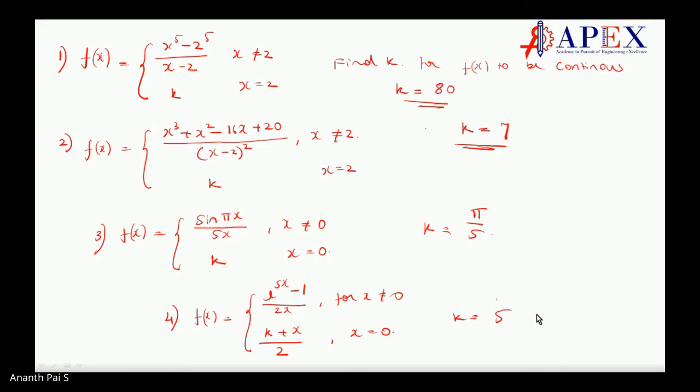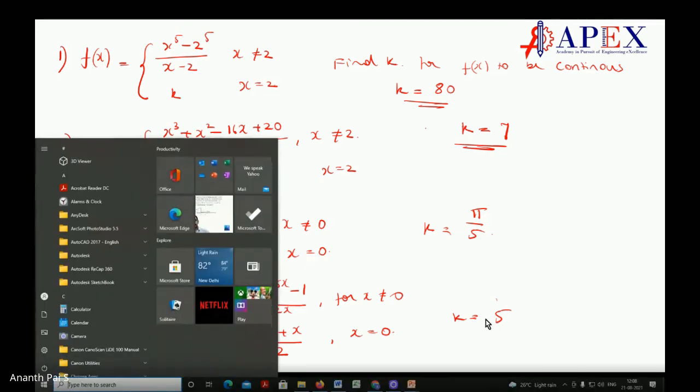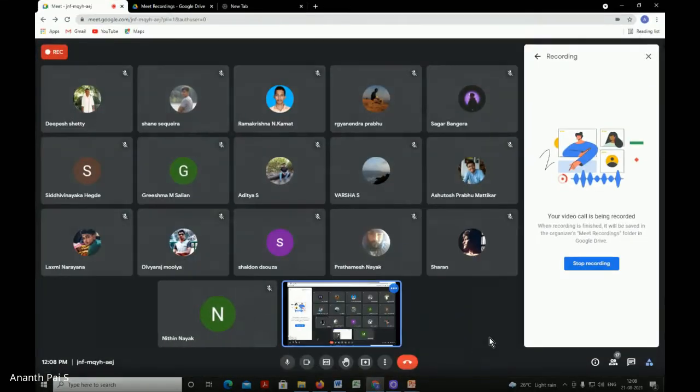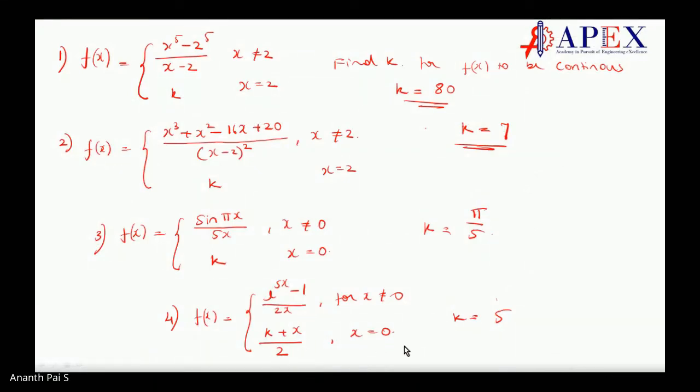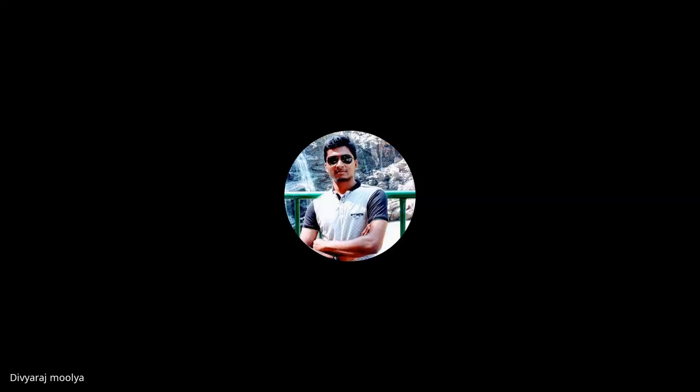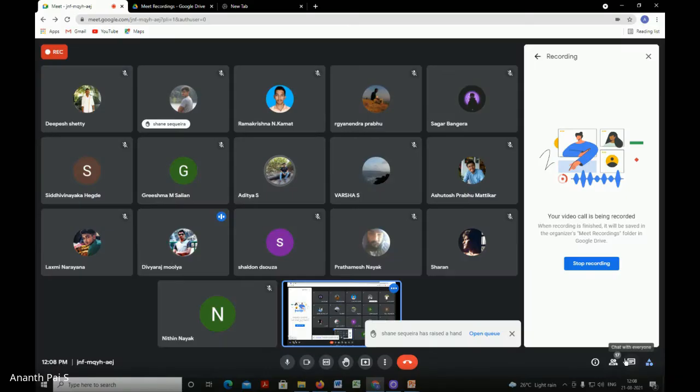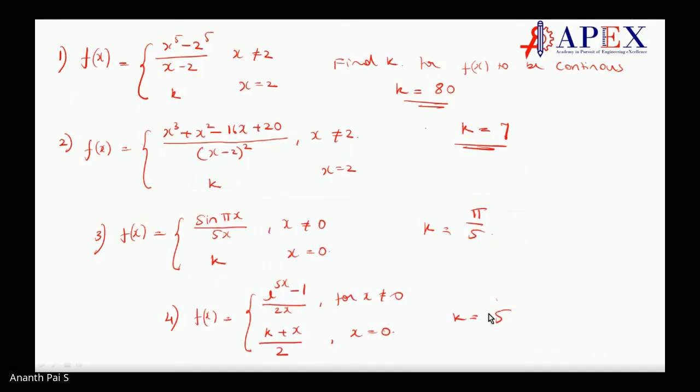Done. Fifth one. Anybody who did not get it? Anybody who did not get the fifth one? Sharon, welcome. You're a bit late, is it not? Okay, it's okay. Fourth one, everybody got it? Shane did not get? No, fifth one I didn't get, sir. Fourth one I got. Fourth one you did not get. Let us solve. Others have got it.